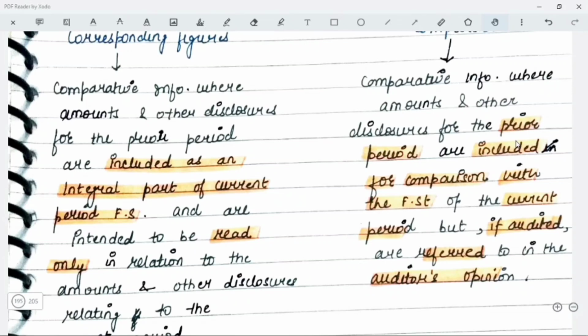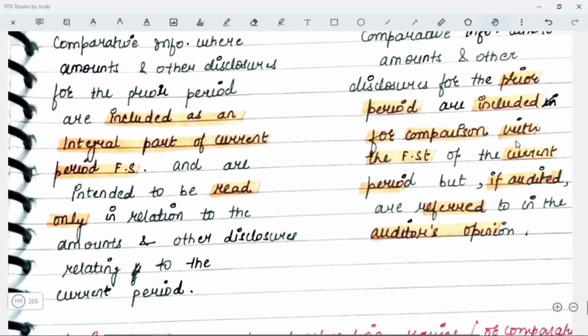So comparative information where amounts and other disclosures for the prior period are included as an integral part of the current period financial statement and are intended to be read only in relation to amounts and other disclosures relating to the current period. Not the reports, but the financial statements that you must have seen in your offices while performing the audit are the financial statements where we mention the corresponding figures, that is the previous year figures. So that is the comparative information relating to corresponding figures.